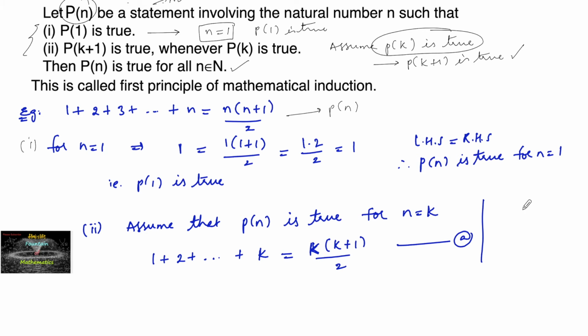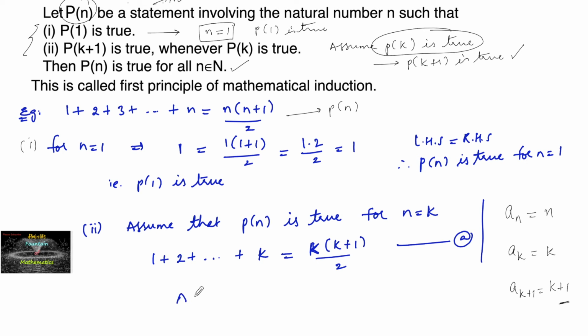So here the nth term is, let me write, a_n is equal to n. So the kth term is k, so we added up to k terms here. And then what is k plus 1? The term is nothing but k plus 1. So we need to consider the sum of k plus 1 terms. So that is what is required here, k plus 1 is required.